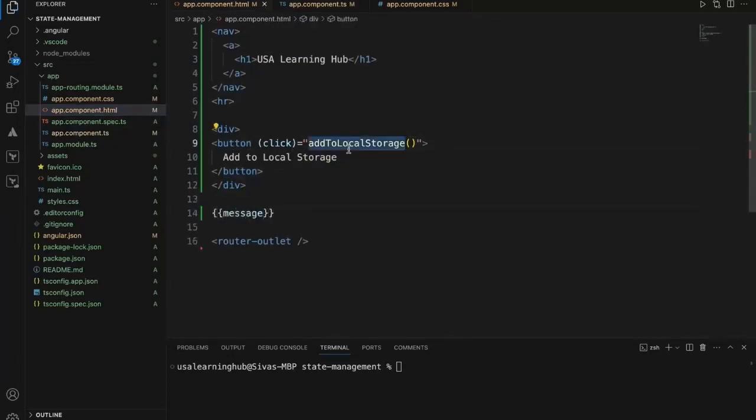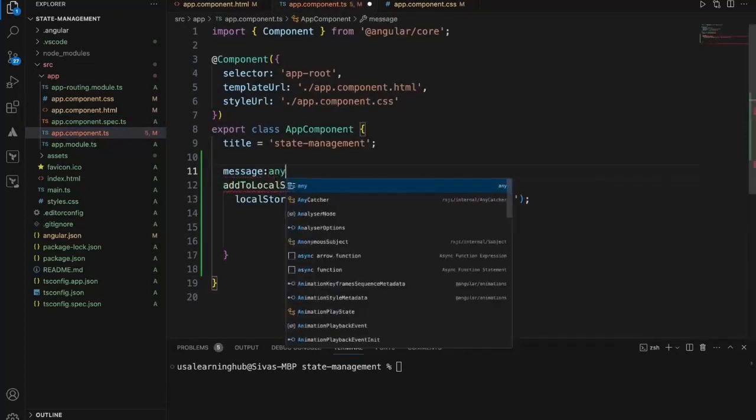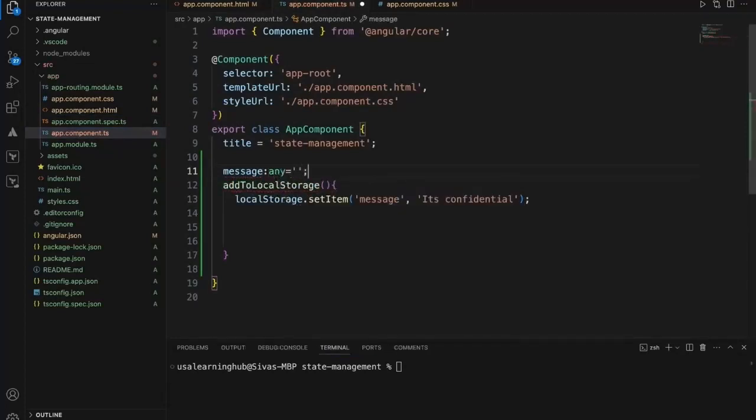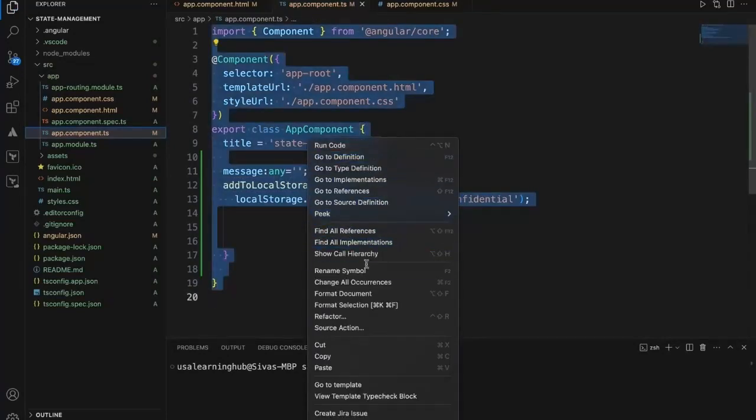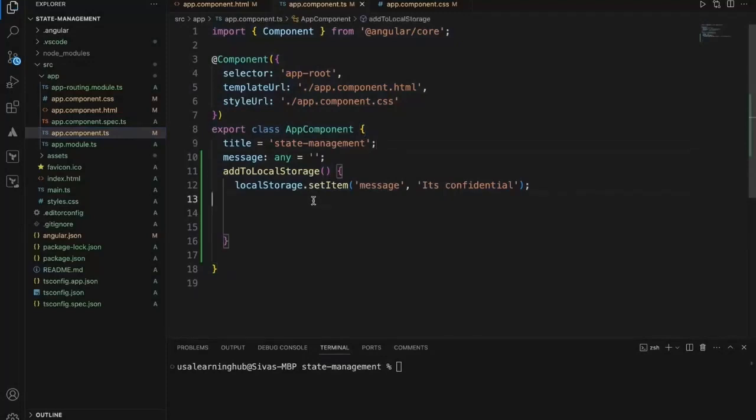Once I do this, I'll get the same message and display it on the page just for our convenience. Right now this.message equals localStorage.getItem, and I'll pass this message to get and display on the UI.